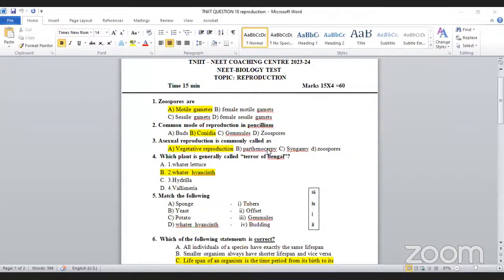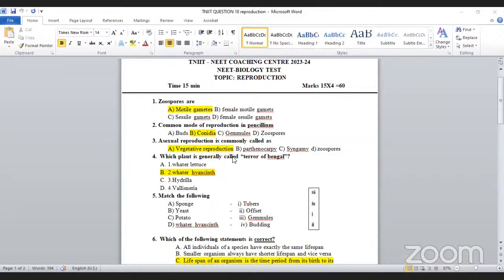And parthenocarpy. What is the meaning of parthenocarpy fruits? Parthenocarpy means, fertilization is possible or not possible? Sir, in parthenocarpy the fruit is developed without any fertilization. Okay, so it also does not come under the condition of asexual reproduction, isn't it? So that's why vegetative reproduction is the correct one for asexual reproduction. Already we talked about these things. Vegetative reproduction is otherwise called asexual reproduction. Okay, go to the next.